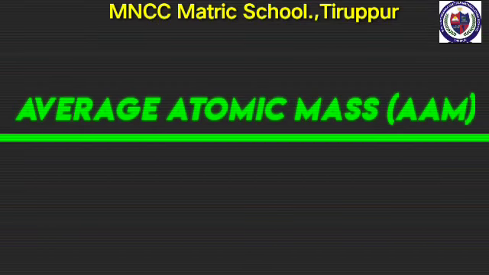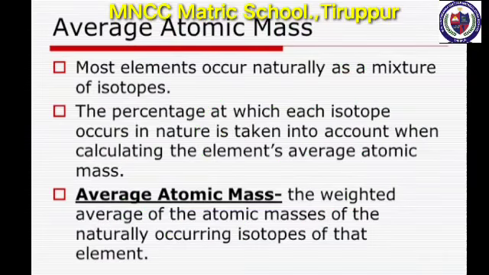Next we move to average atomic mass, AAM. Most elements occur naturally as a mixture of isotopes. The percentage at which each isotope occurs in nature is taken into account when calculating the element's average atomic mass. So, average atomic mass is a weighted average of the atomic masses of the naturally occurring isotopes of that element.